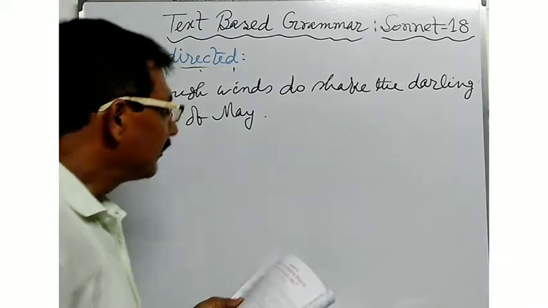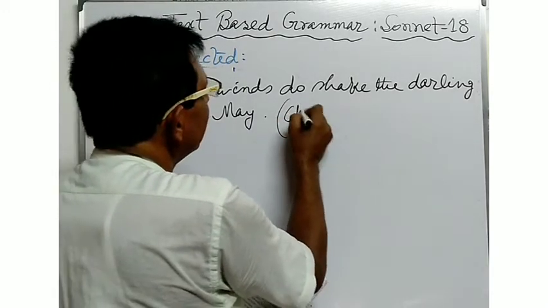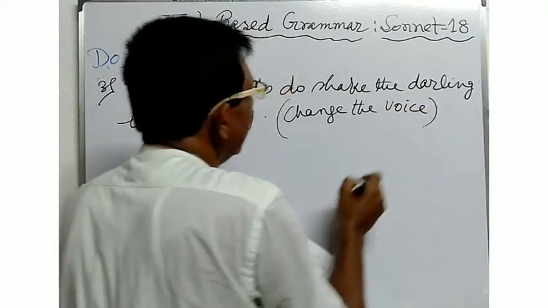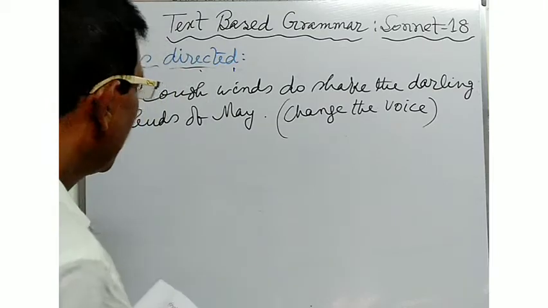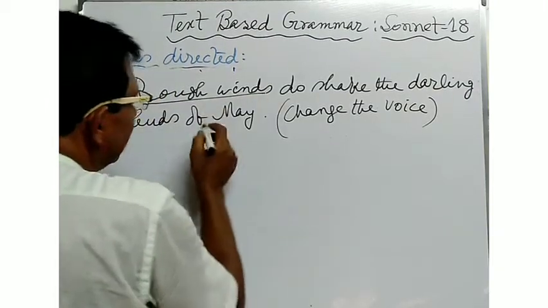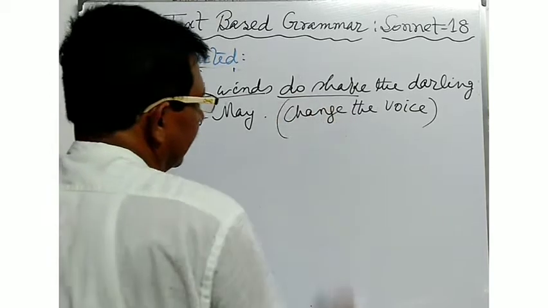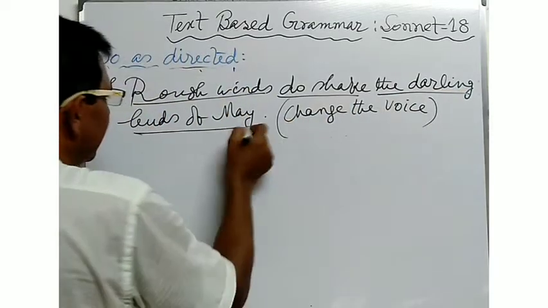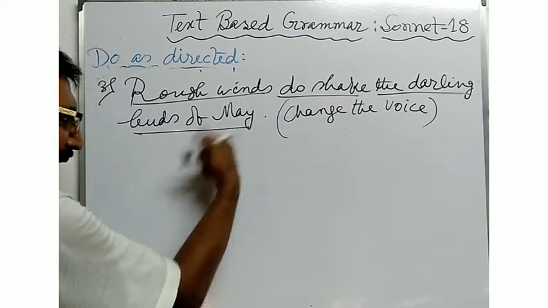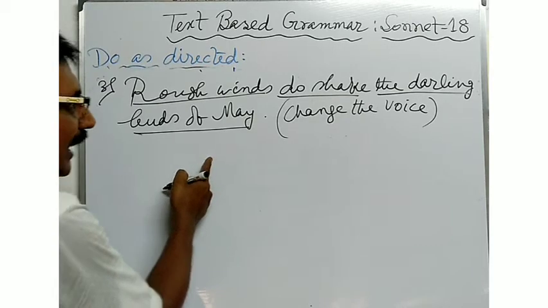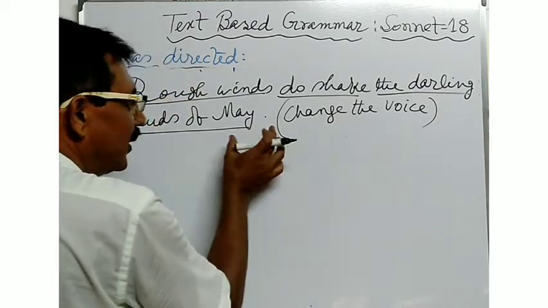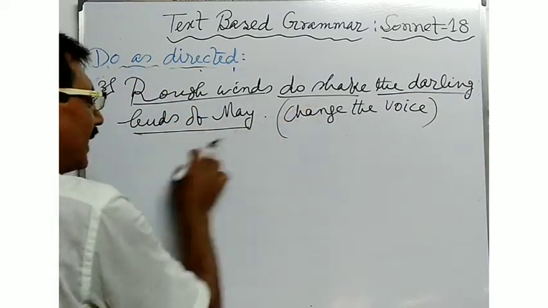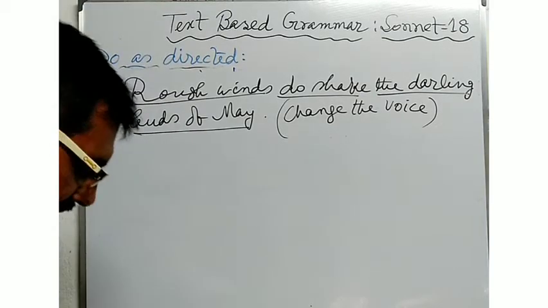And here, if the instruction is given in order to change the voice, what type of answer will you give? Now here, rough winds is the subject. Do shake is the verb; do shake means shake. The darling birds of May is the object. So at the time of converting the sentence into passive structure, you will have to convert the object into the subject in the passive voice.